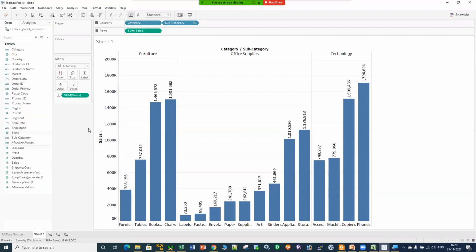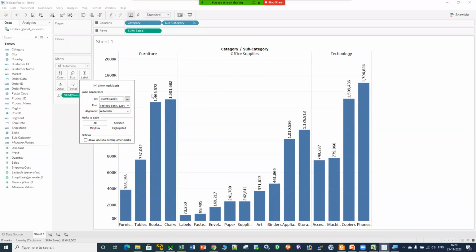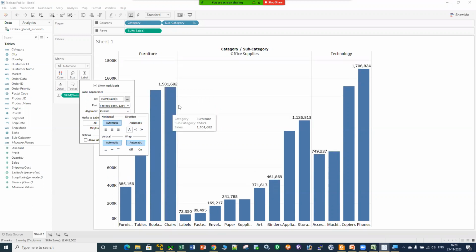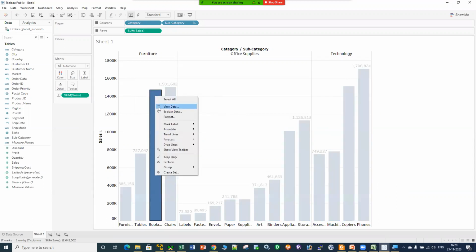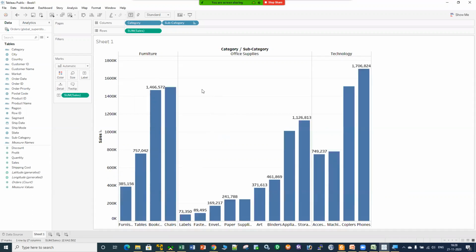Just close this window. Now if you want that this number should not be presented in the horizontal format but in the vertical format, then in the alignment section I can check this one, right? So this number will be presented in the vertical format, right? You can ask me why we are not able to see that number. So if that number is not visible, you can right click over here, go to mark label and click on always show. So that number will be shown.